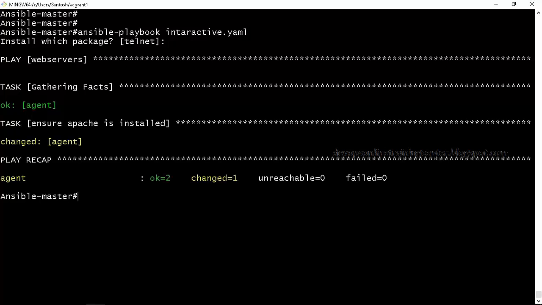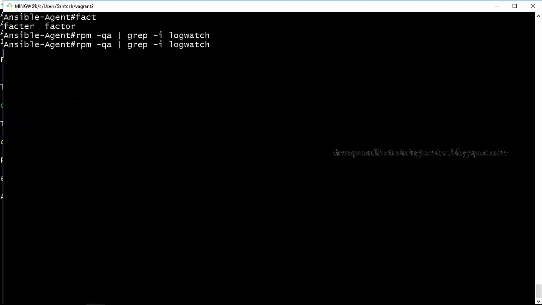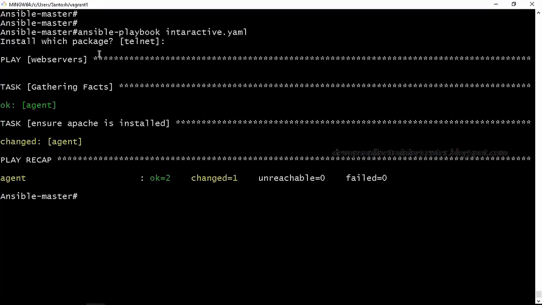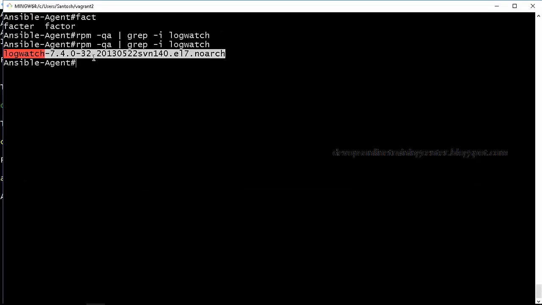Okay, so let us see if it is installed. So this package is installed, Logwatch with some version.